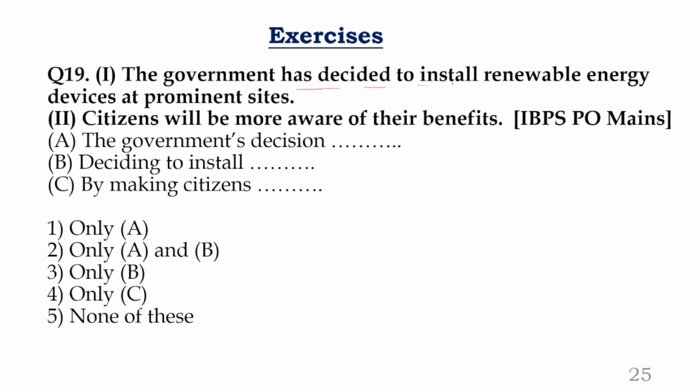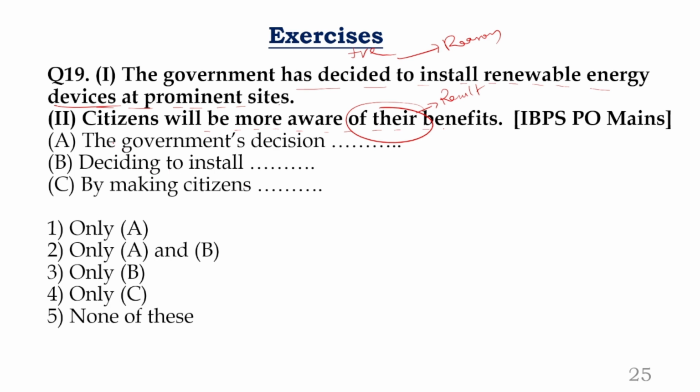Next, question number 19. The government has decided to install renewable energy devices at prominent cities. Okay, anything wrong? No. Sentence is positive. It has decided to add some renewable energy devices. Good, no problem. Citizens will be more aware of their benefits. There refers to what here? These devices. So when government installs all these renewable devices, citizens will become more aware. See, you can say this is reason and this is result.